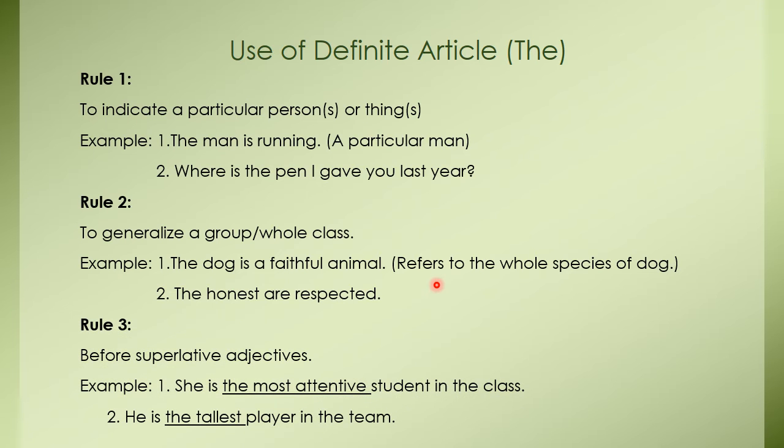Rule number 3: before superlative adjectives. For example, she is the most attentive student in the class. And example number 2, he is the tallest player in the team. So here we use "the" before most attentive and tallest. These are the superlative adjectives, and before superlative adjectives we use "the". Understand? Okay.